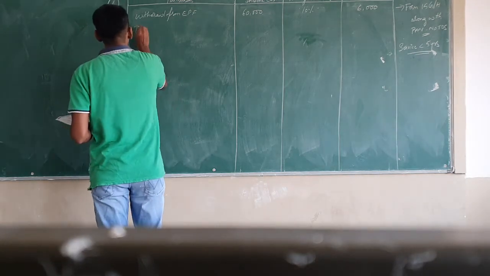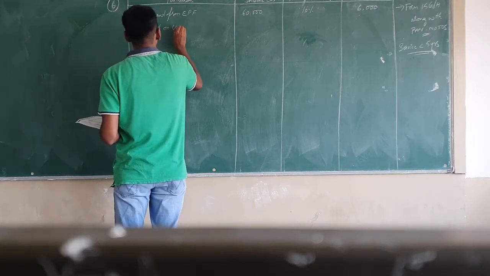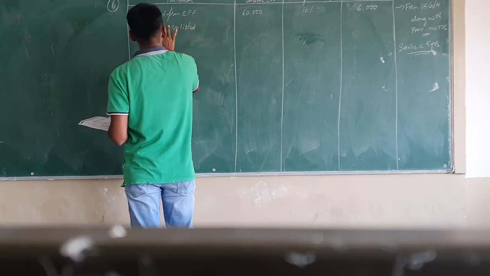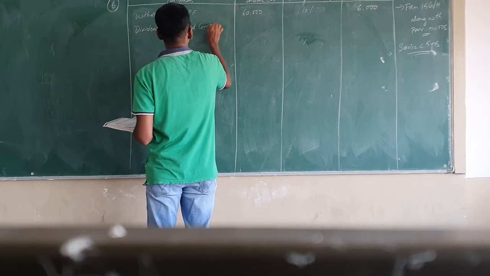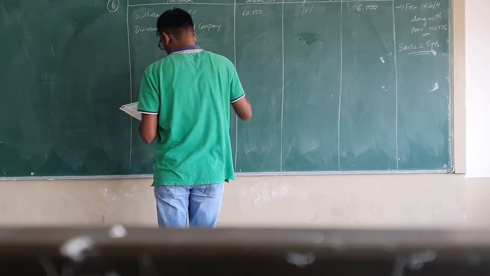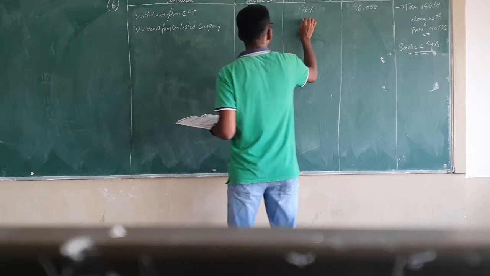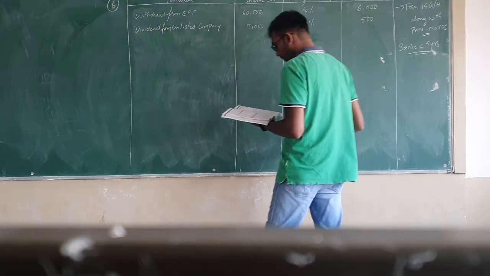So write down dividend from unlisted company. How much dividend are they receiving from the unlisted company? 5,000 rupees. And the rate of TDS is 10%. So 10% on 5,000 will be 500.